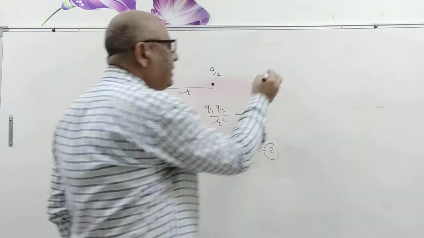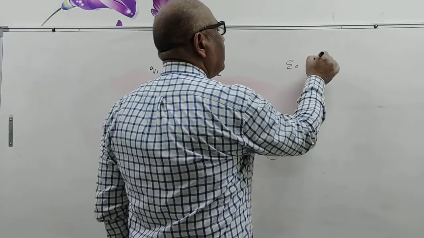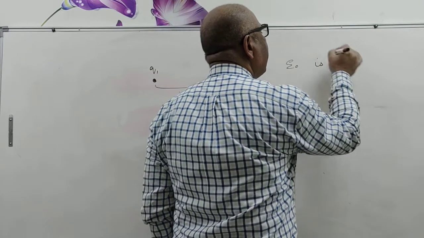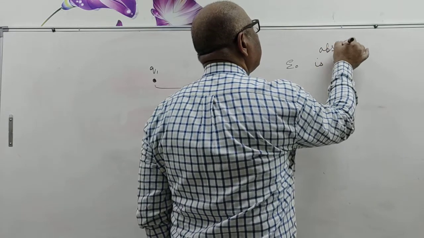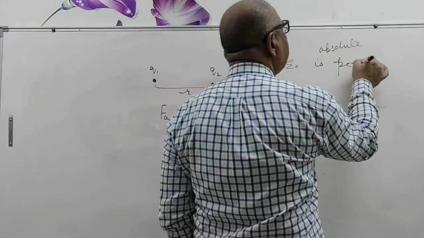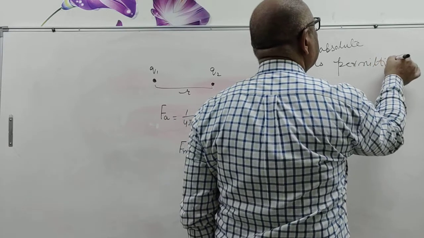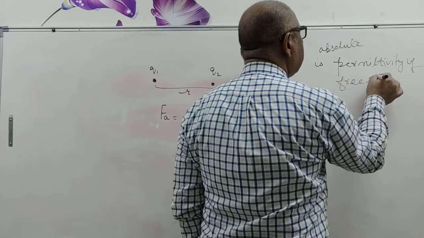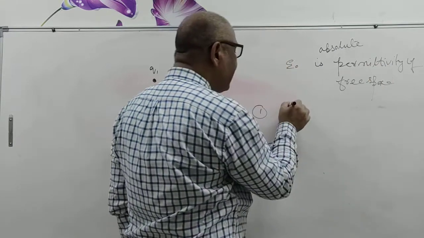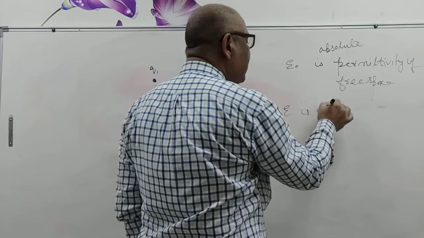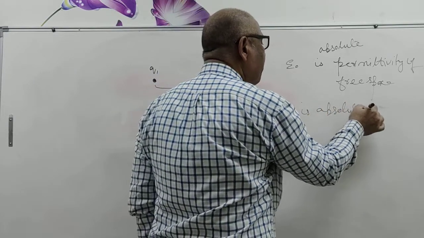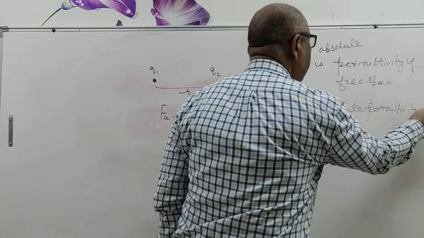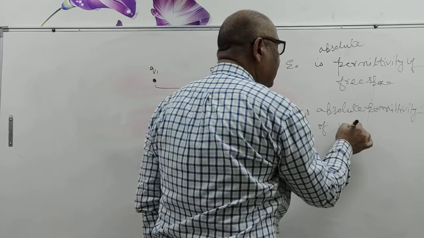Here epsilon naught is the absolute permittivity of free space, while epsilon is the absolute permittivity of the given medium.